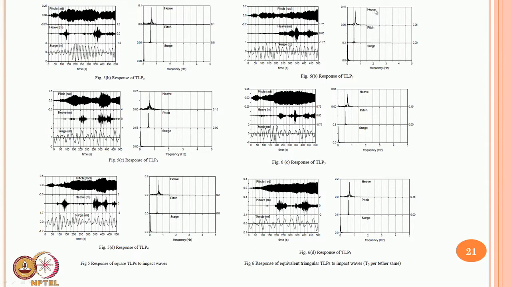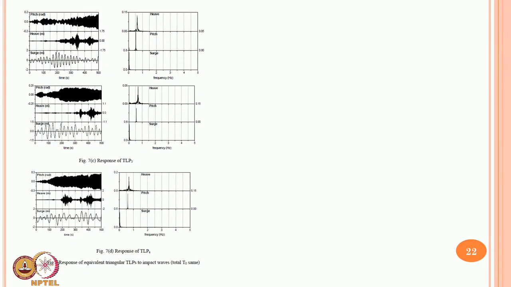Okay. Similarly, when you compare the response with total T0 same, that is another geometric equalization optimization. Here also you will notice that heave is getting excited closer, not exactly at 0.5, closer to 0.5, it is 0.6 here. However, if you look at the pitch response and surge response, they are occurring also at the heave frequency, showing very strong coupling between these degrees of freedom. So, if heave is excited, it will also cause failure in pitch motion, which is undesirable for a platform of production facilities in a given sea state.